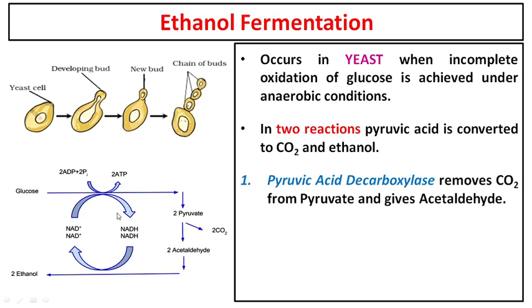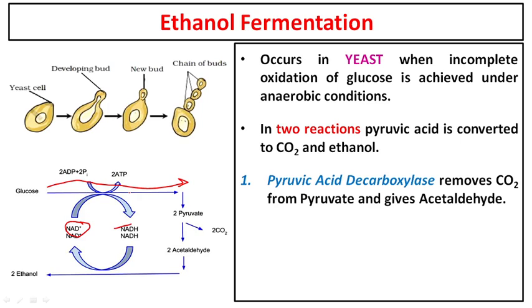Now, for this pathway to keep going on, for glycolysis to keep running, you require free NAD plus. If you do not have NAD plus, then you cannot make NADH. And if you do not have NAD plus, then to whom will you donate the hydrogen?